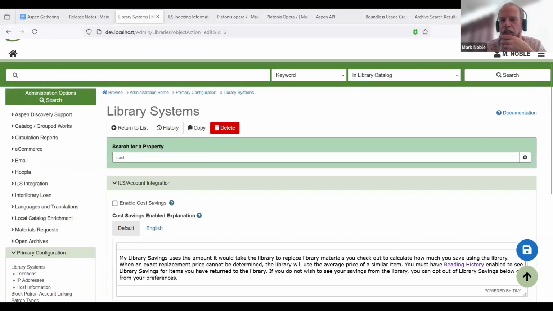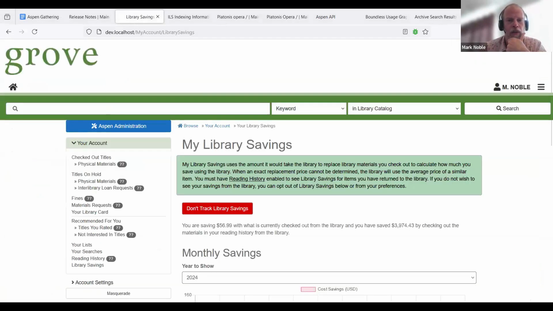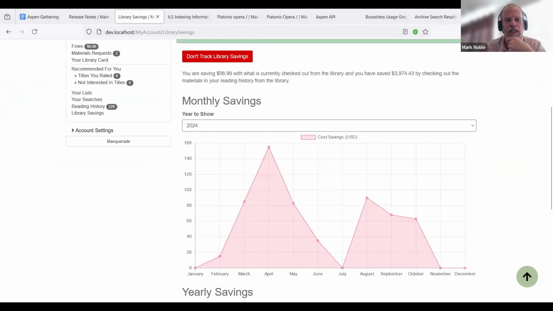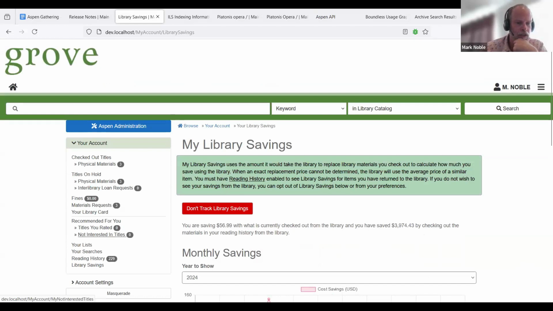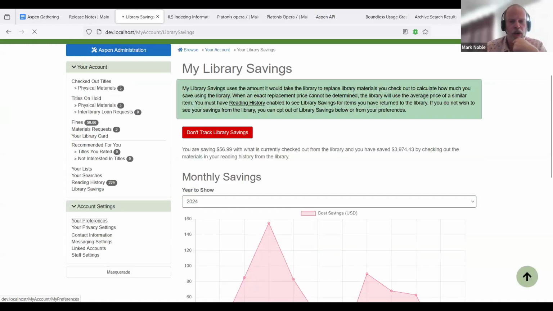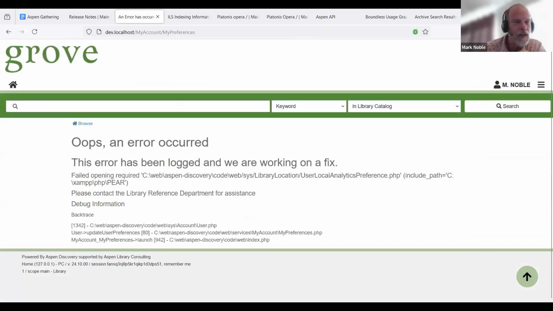Patrons then can also set this from their library settings. So here we can say, hey, don't track my library savings, or do track them. It can be set there, or it can be set within your preferences. There is a new option that says display library settings on or off. So if I turn that off here, I can update.